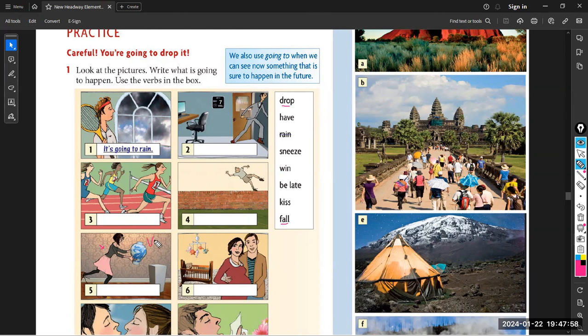Guys, vase is مزهرية in Arabic. Vase. Teacher, what is the meaning of drop and sneeze? Drop يسقط. Sneeze يعطس. Okay. Okay. شو معنى يسعد؟